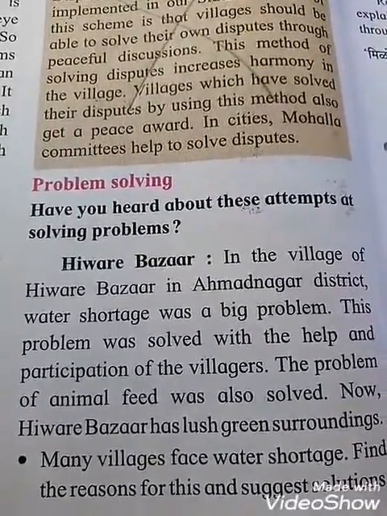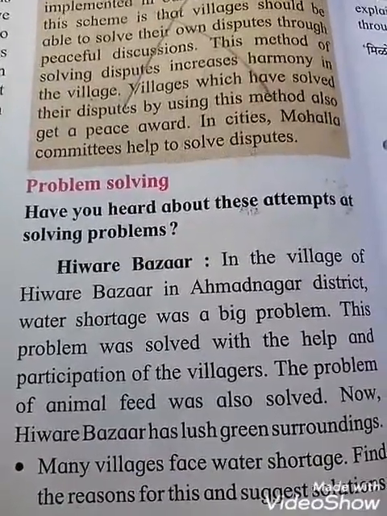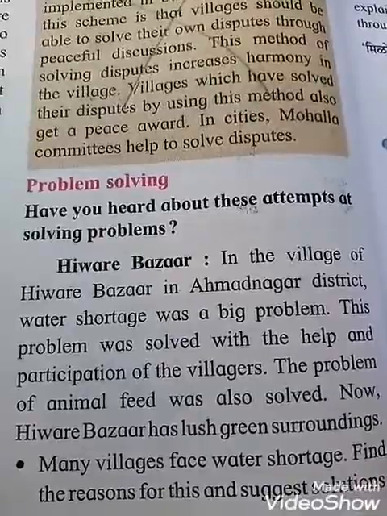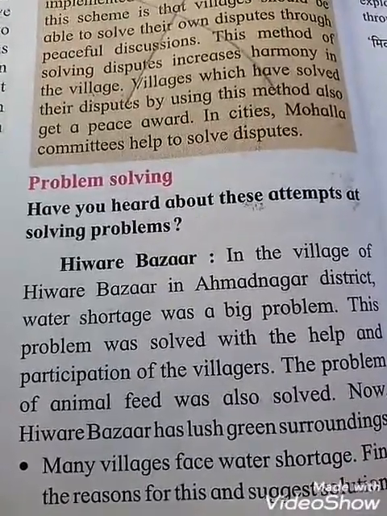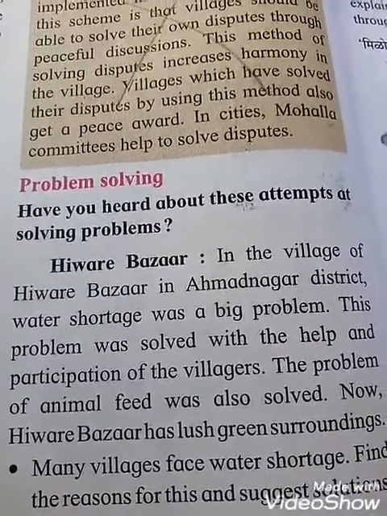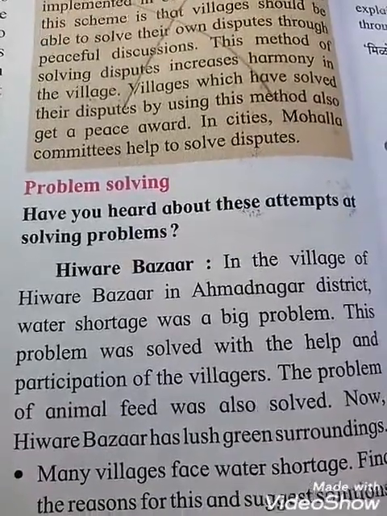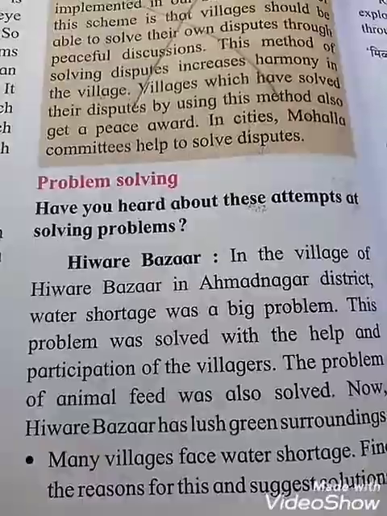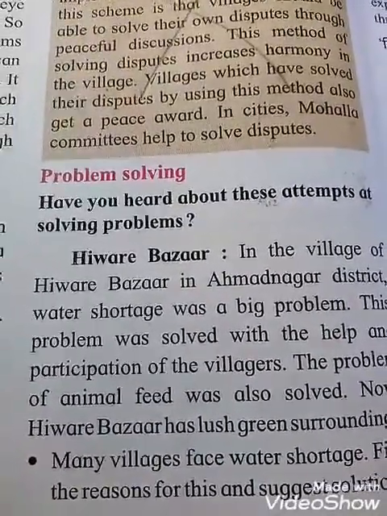Now Hivre Bazar has a lush green surrounding, and now, students, every place there was greenery. Every place there were trees and grass, and the water problems are totally solved. How is it possible, students? Because all the villagers came together and participated with each other, and they worked very hard, and this way the Hivre Bazar water problems are solved. That was a very big problem, but it was solved by the villagers.